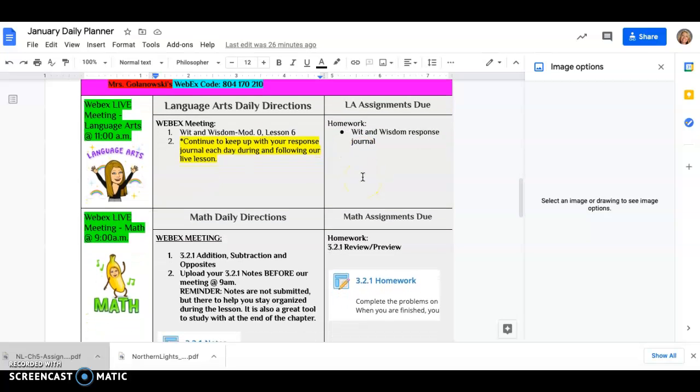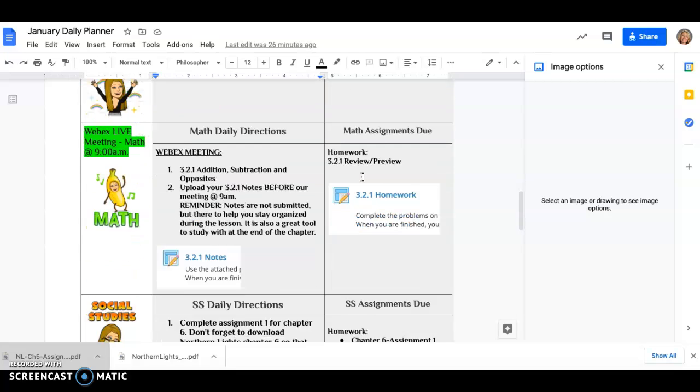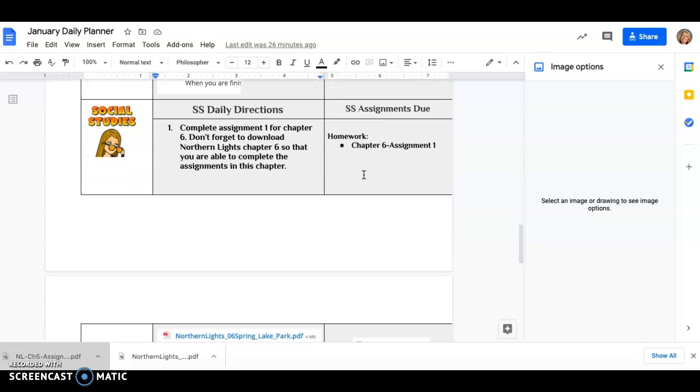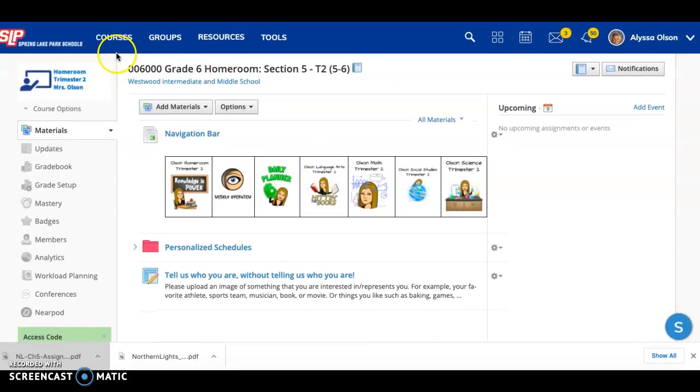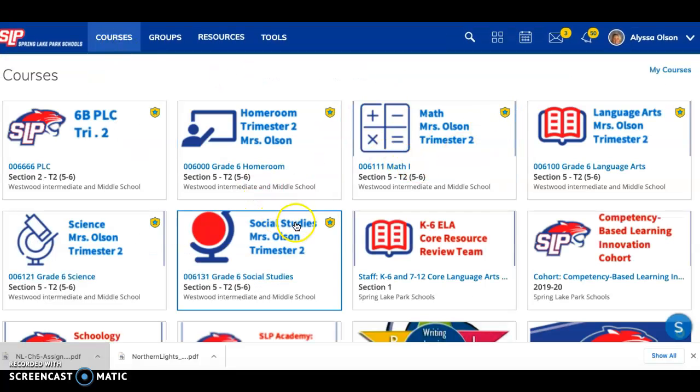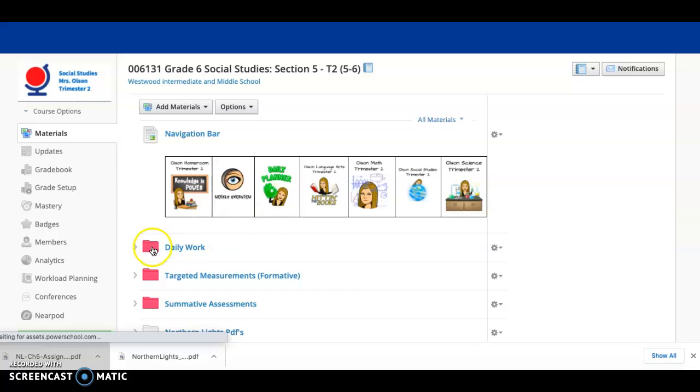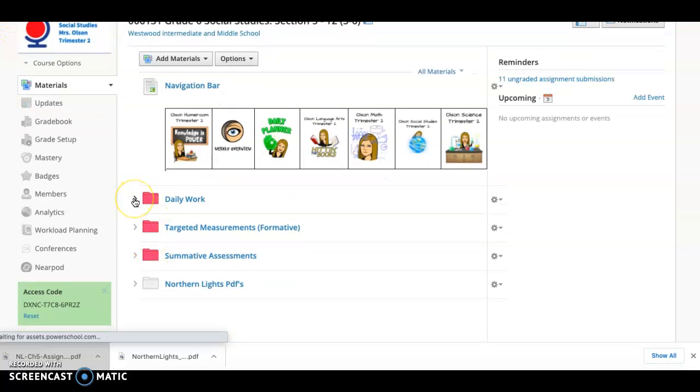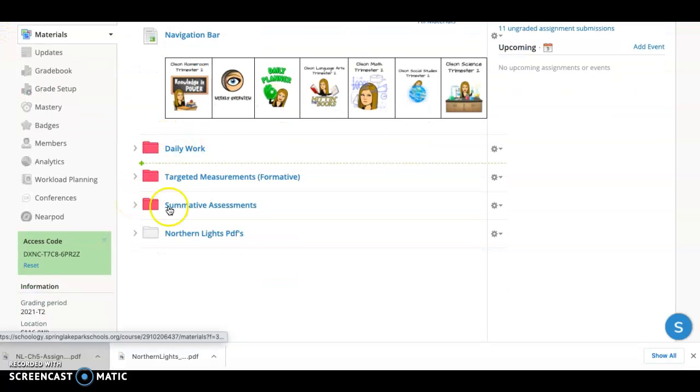And then for social studies, I'm going to show you here where to find this. We're going to be in chapter 6, assignment 1. So when you go to your courses and head into social studies, you're going to want to continue on here. First, before we do our daily work, I want you to go into this Northern Lights PDF.